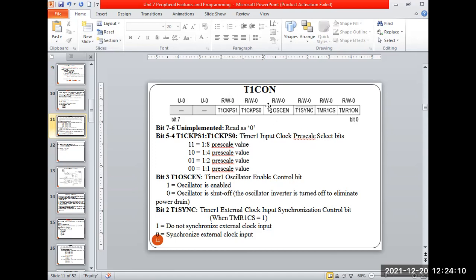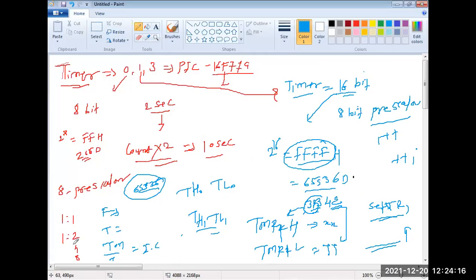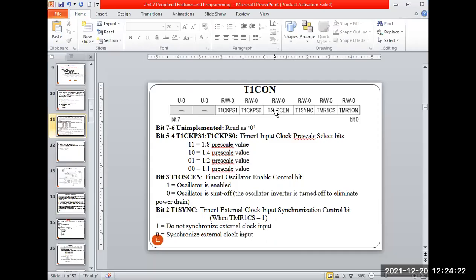Based on these 2 bits, the multiplying value is taken: 1:1, 1:2, 1:4, 1:8. How is it decided? Based on this timer control register.